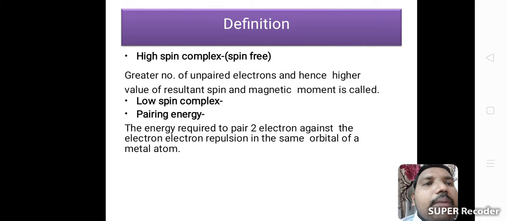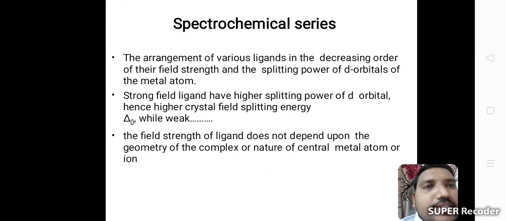In case of unpaired electrons, there is no repulsion. In case of paired electrons, repulsion is there. The pairing is nothing but low spin complex. Not pairing is nothing but high spin complex. High spin complex has another name, spin free. Low spin complex has another name, pairing energy.